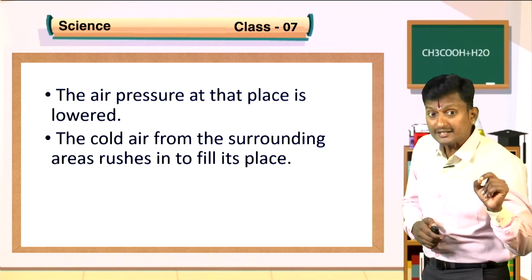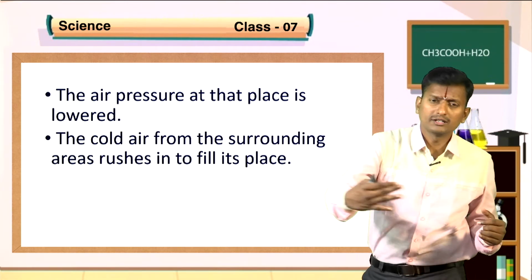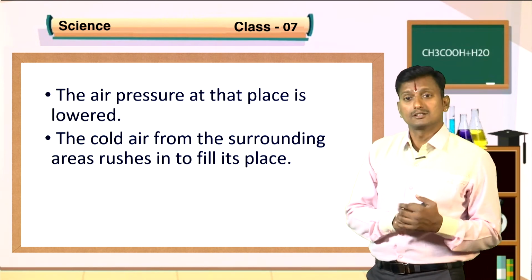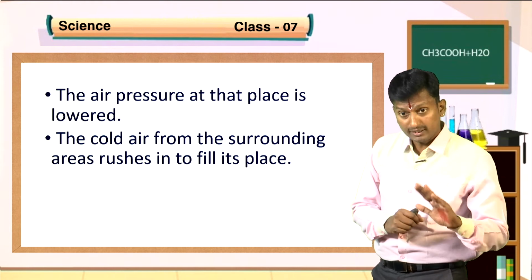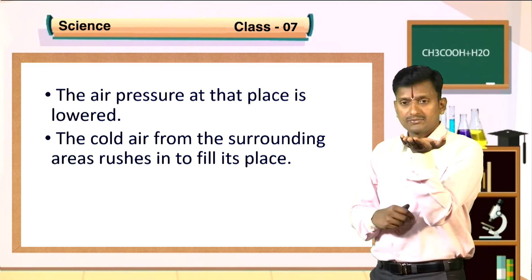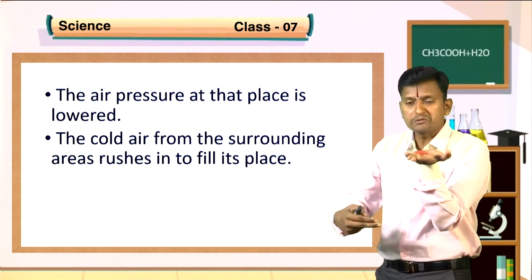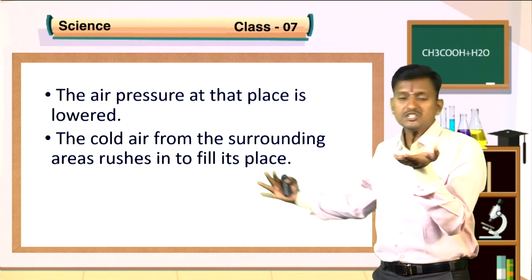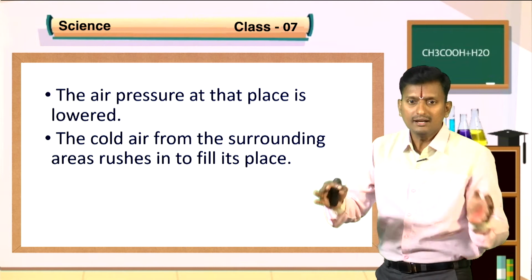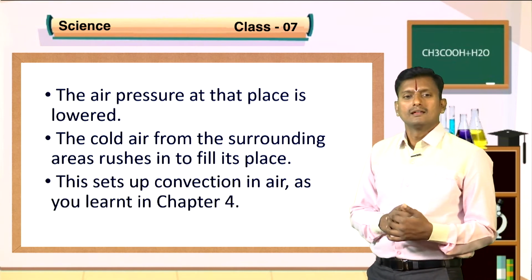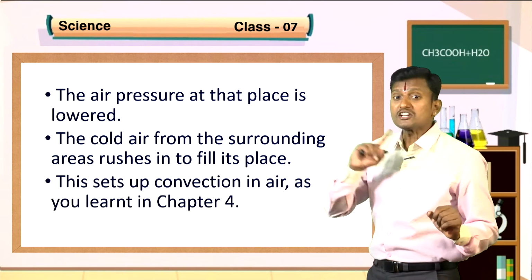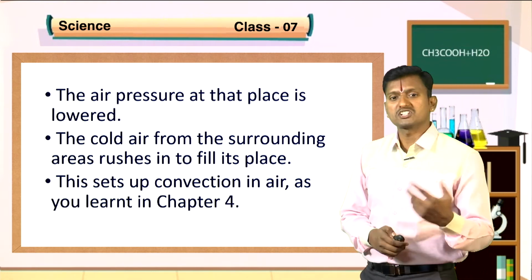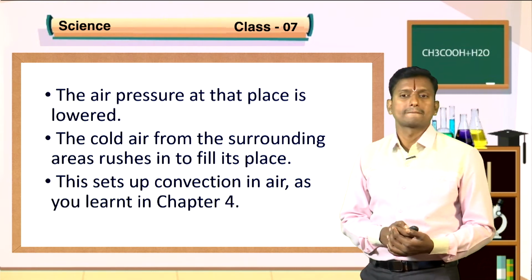The cold air from the surrounding areas rushes into it and fills its place. That's the concept. Suddenly the cold air rushes into that place to fill it. This sets up convection in the air, as learned in chapter 4.